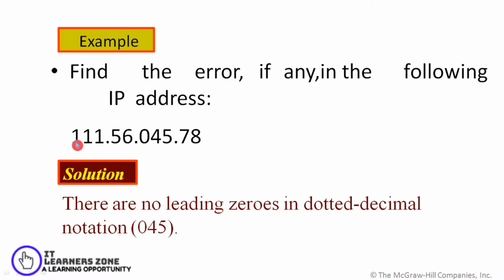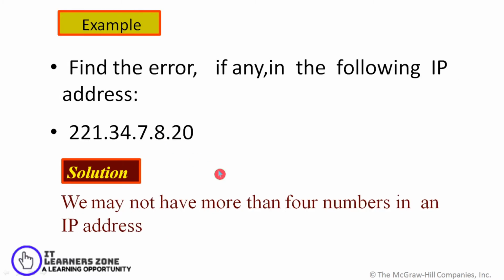Then look at this particular address, that is 111.56.045.78, and it has been asked whether there is any error in this. If you look at the third octet, or third byte, it is 045. As no leading 0 is accepted in dotted decimal notation, this address is an error, because 0 is not allowed in front of any numbers.